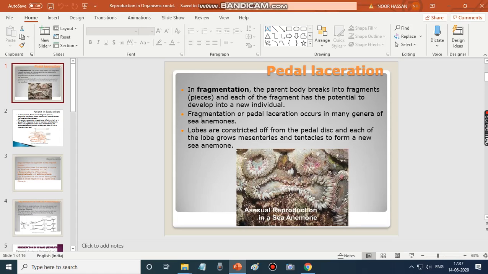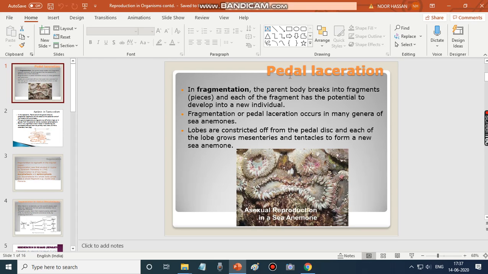In pedal laceration, which occurs in many genera of sea anemones, lobes are constricted off from the pedal disc, and each lobe grows mesenteries and tentacles to form a new sea anemone. So this is a part shown. This is a fragment or a bit from the parent body. This is the sea anemone.